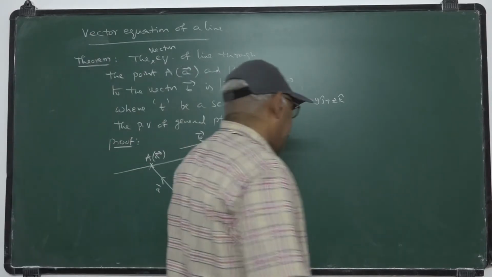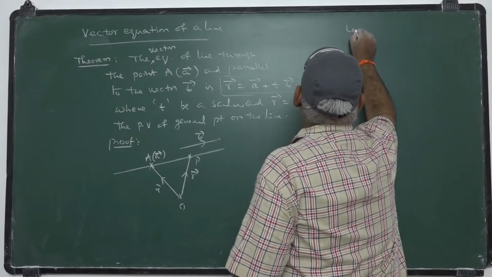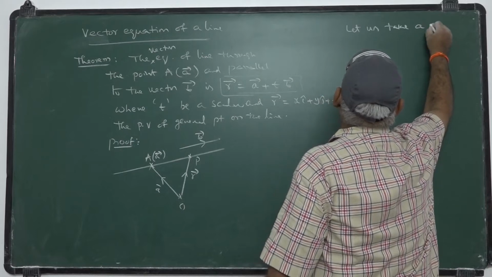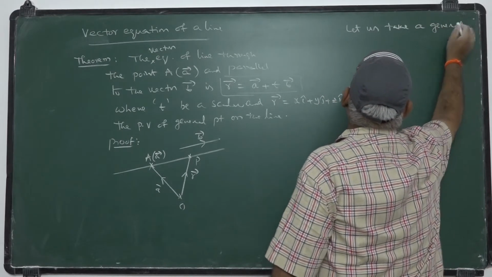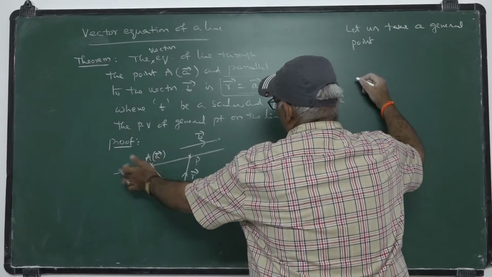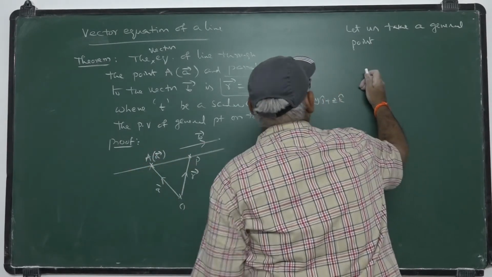So let us take a general point. General point means you can take anywhere on the line.